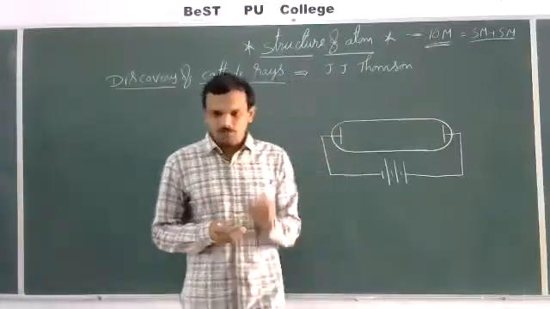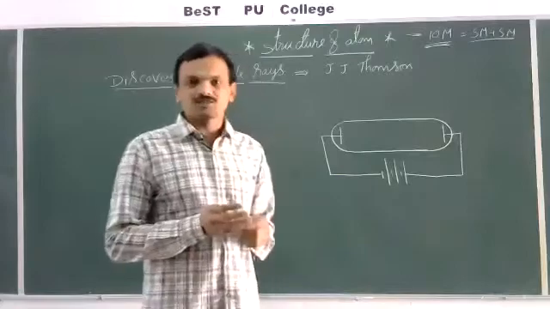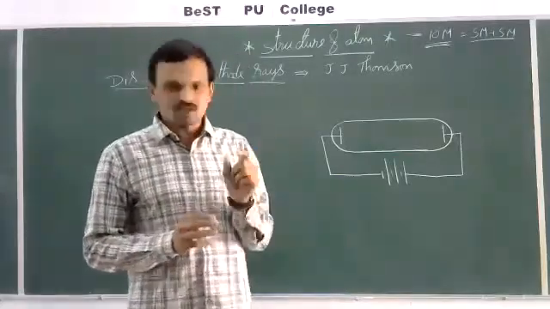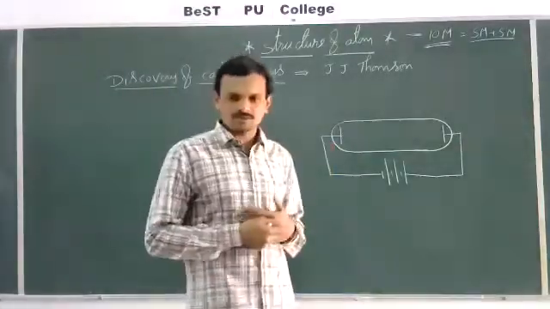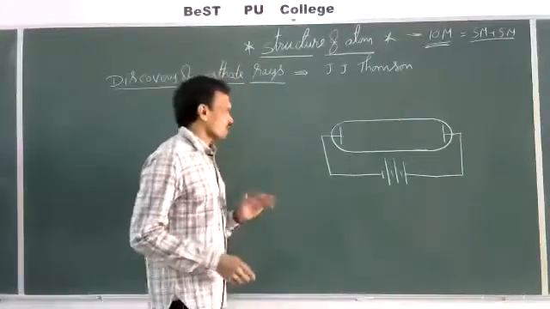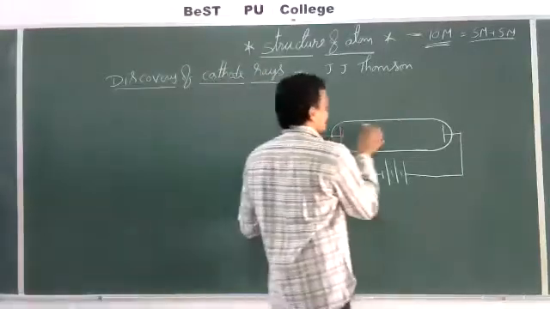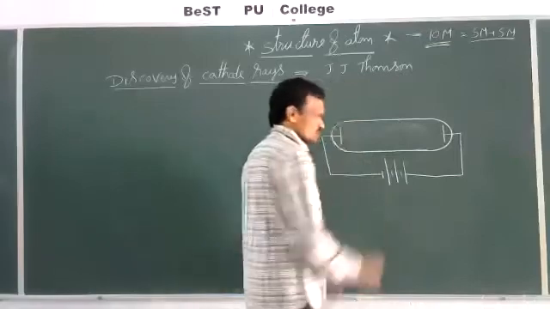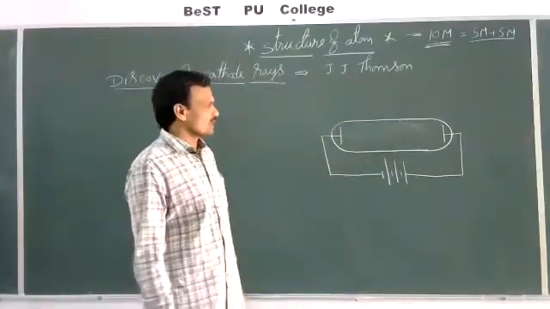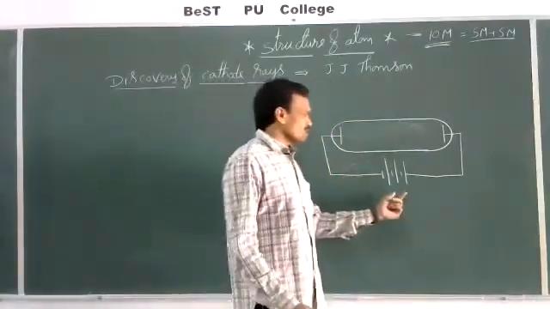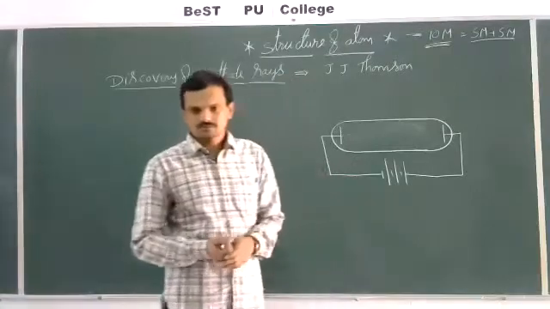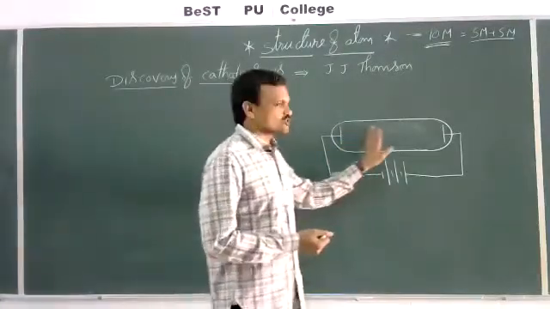And the picture tubes we use in television sets are the best example of discharge tubes. Okay, right. Now a gas is present in this discharge tube. Then they applied the voltage of 240 volts. Then no change is observed in this discharge tube.